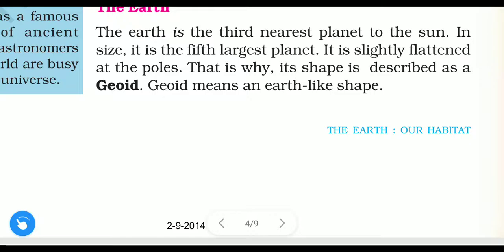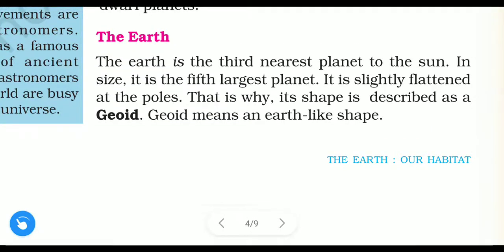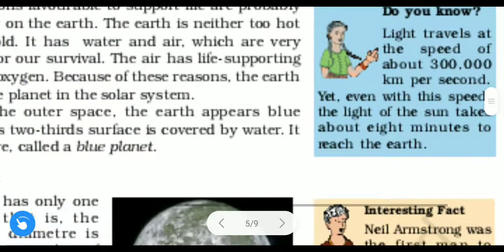First, what do the poles of the Earth mean? Poles of the Earth means two opposite points on the Earth's surface through which its axis passes. That is called a pole. So Earth is slightly flattened at its poles, and the shape is like a geoid. Geoid means earth-like shape. Let us continue further.